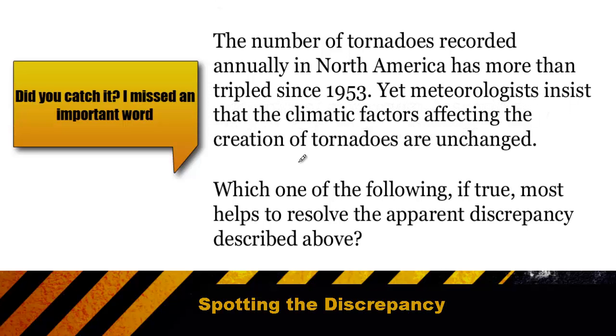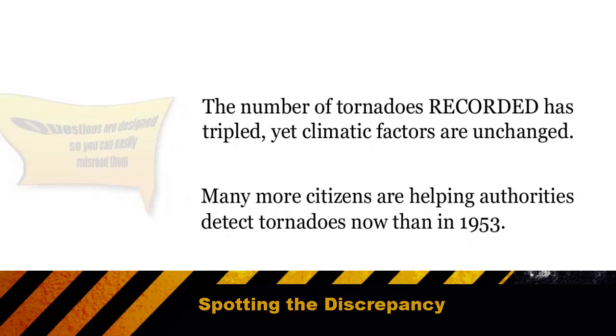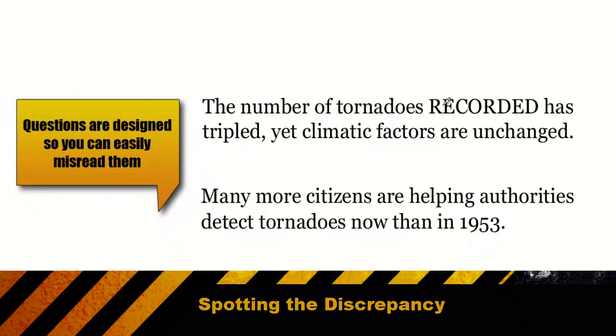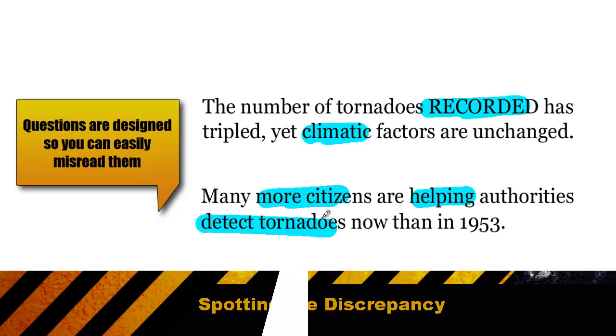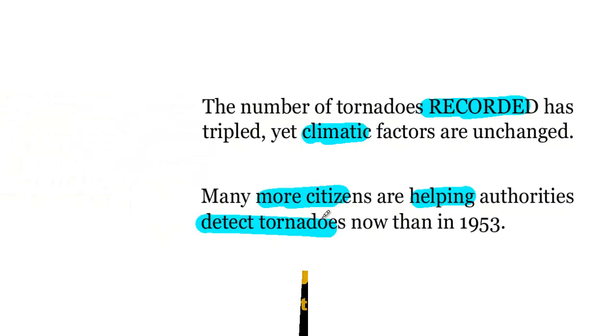Because the argument doesn't actually say the number of tornadoes tripled. It says the number of tornadoes that were recorded tripled. And once we identify that the discrepancy is between what's being recorded and the climate not changing, then when we see the answer choice that more citizens are helping detect tornadoes, that would explain why the records are going up even though the number of actual tornadoes or the climatic factors are not changing.